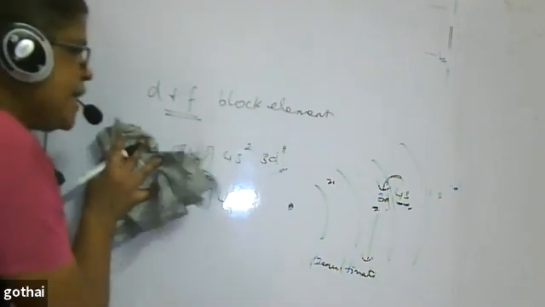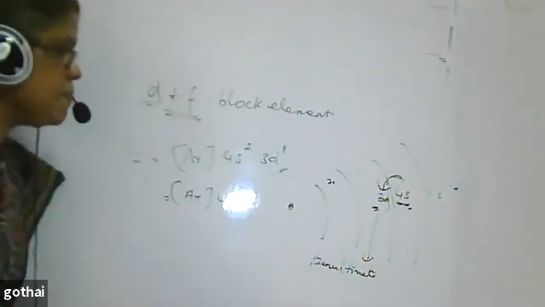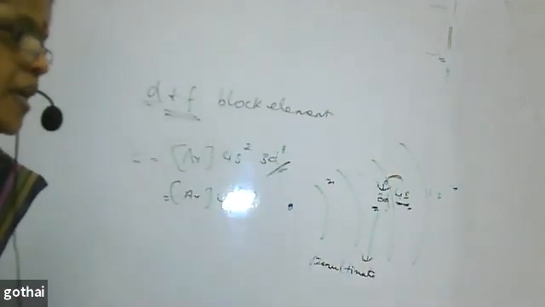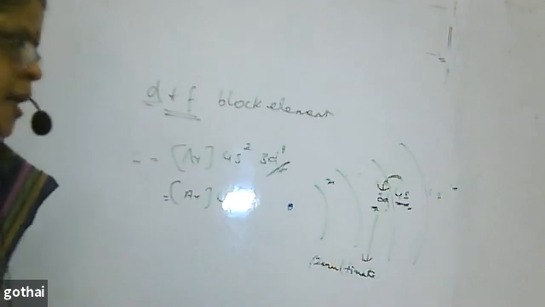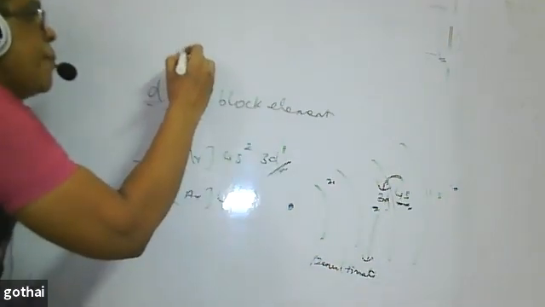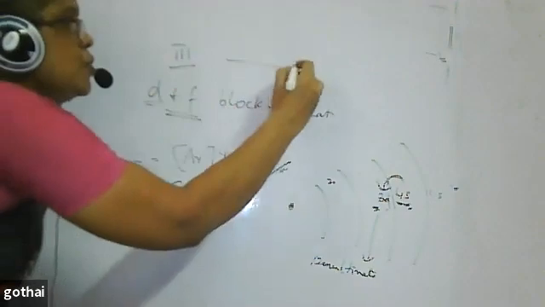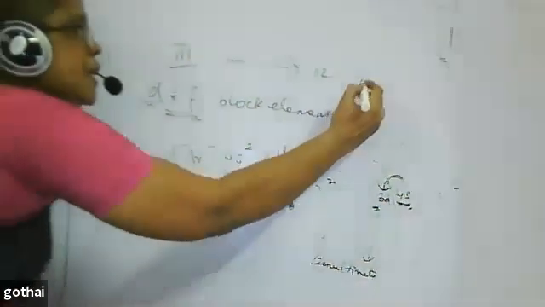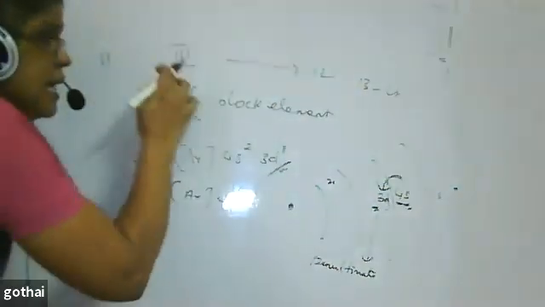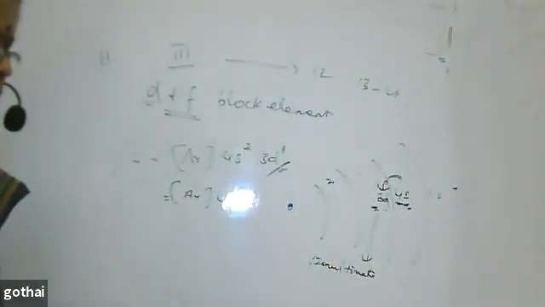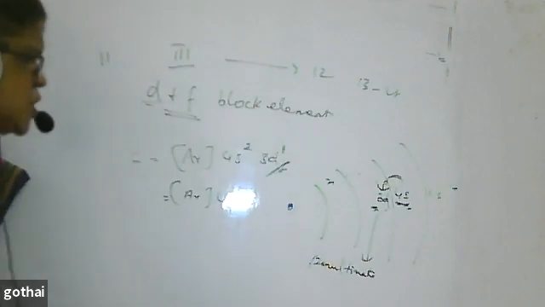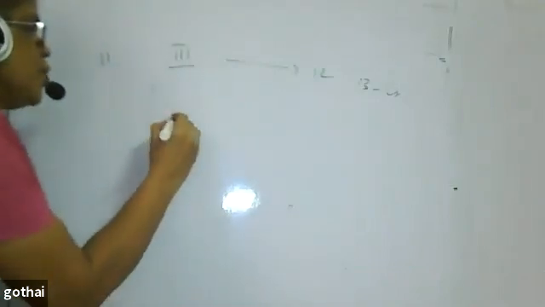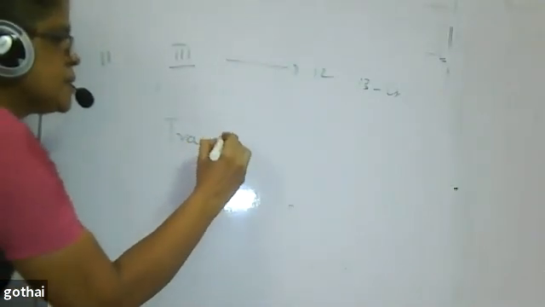Next, why do we call them d block elements? Because the valence electrons enter into the d orbital. D block elements occupy groups 3 to 12. Groups 1 and 2 are s block, 13 to 18 are p block, and 3 to 12 we call d block elements. Understand? There is one word you might have heard: transition elements.